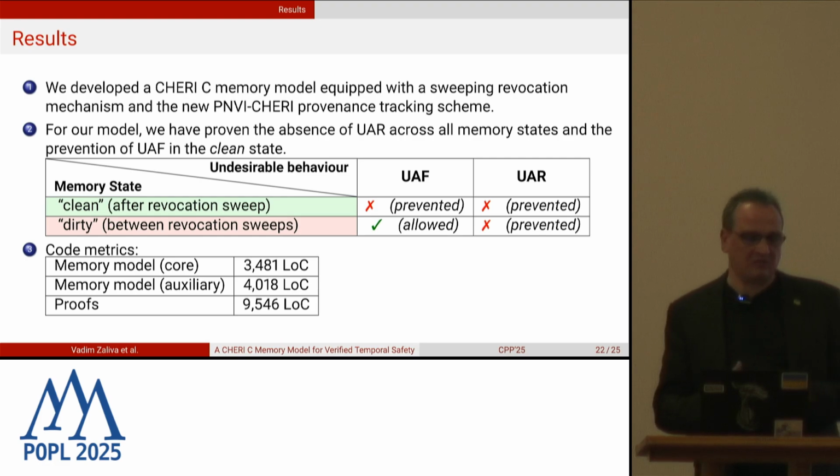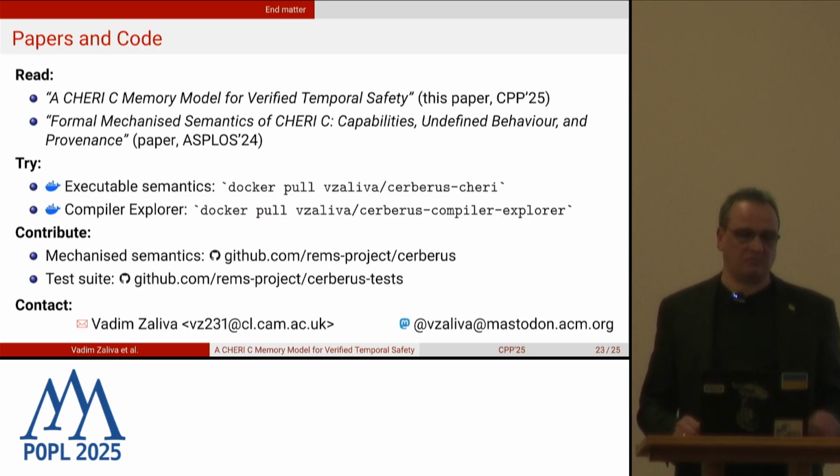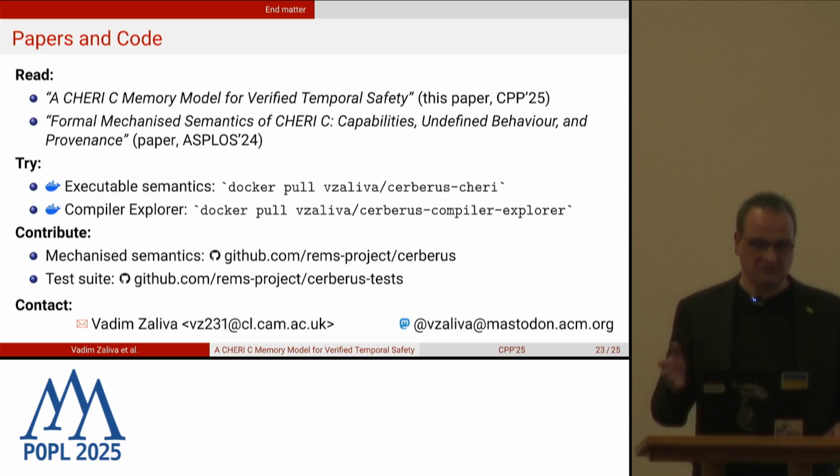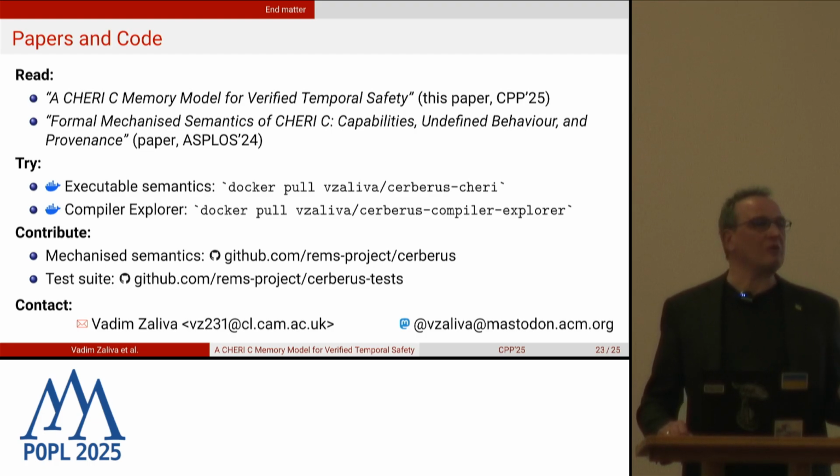The code of our development is reasonable. The memory model itself is about 3,400 lines of code with about 4,000 of auxiliary functions, and the proof is 9,500 lines of code. If you want, I encourage you to read the paper, The CHERI C Memory Model for Verified Temporal Safety, presented here. Another relevant paper you might want to look at is Formal Mechanized Semantics of CHERI C from last year, which discusses a little bit more subtle details about differences between CHERI C and ISO C. We talked mostly about capabilities and pointers, but there are some more subtle details like pointer equality and stuff like that. So if you're interested in these details, that's the second paper.